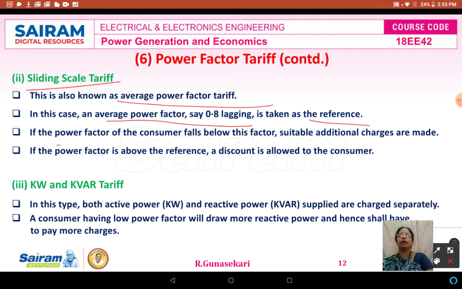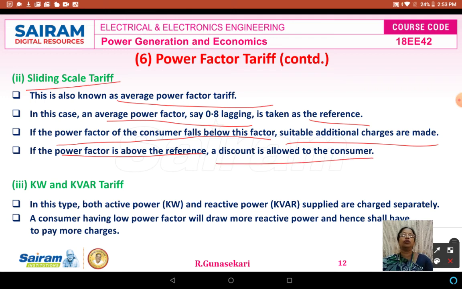If the power factor of the consumer falls below 0.8, suitable additional charges are made. As I told you, there is also a discount: if the power factor is above the reference, a discount is allowed to the consumer. These are the advantages of the power factor tariff.